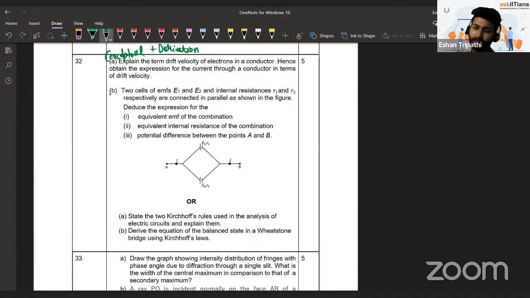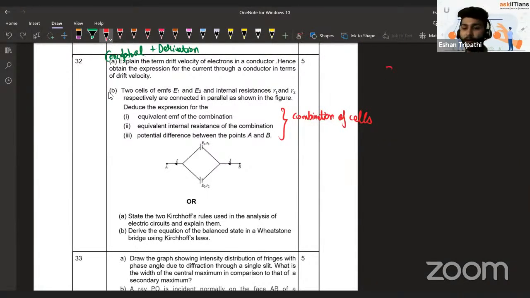Derivations are mostly asked in section D only. 5-mark question, sometimes 3-mark question, but not before that. And then in this, they're asking the combination of EMF, combination of cell topic, combination of cells.